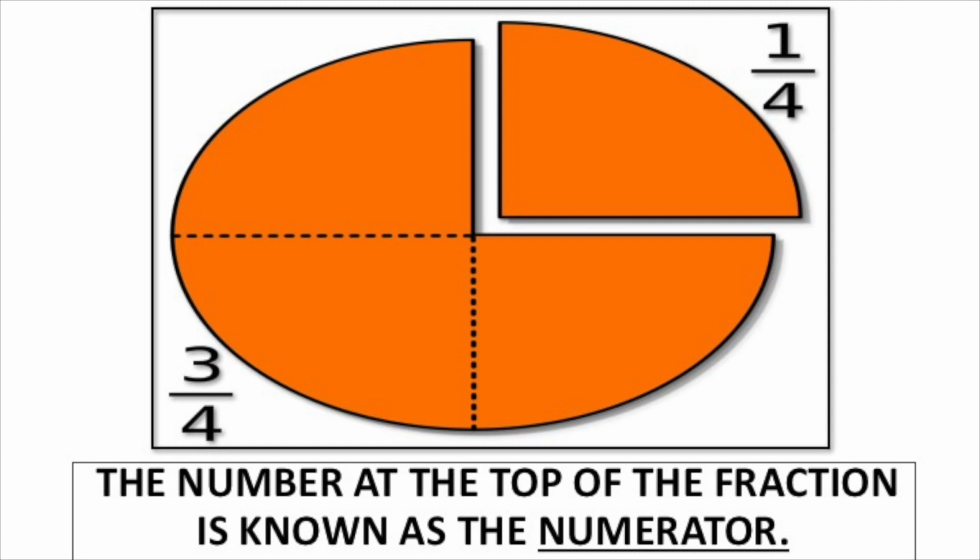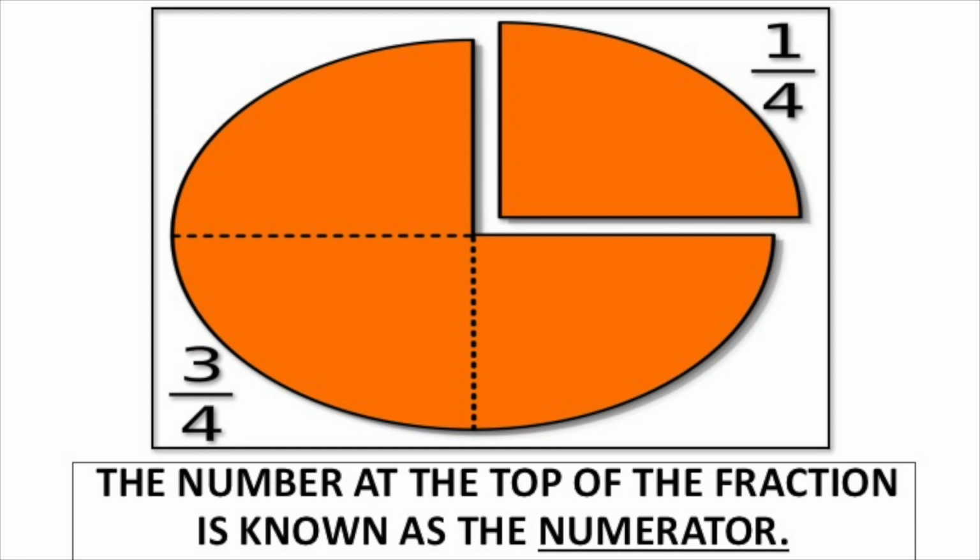The number at the top of the fraction is known as the numerator. The top number. What's the number here? 1. Because we've got 1 part of 4. And what's the top number here? 3. Because we've got 3 parts of 4. The top number in a fraction, numerator.